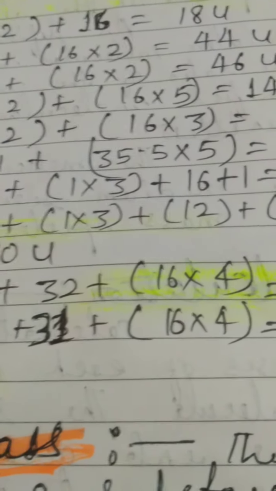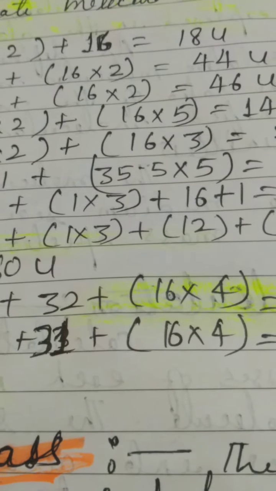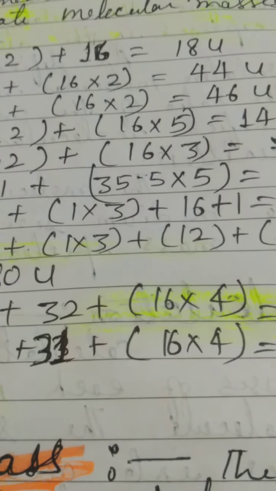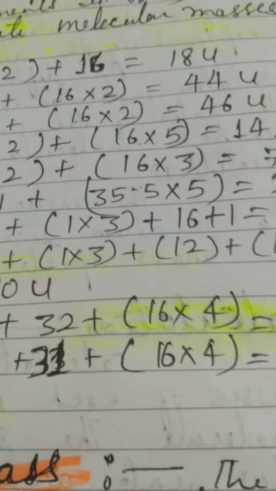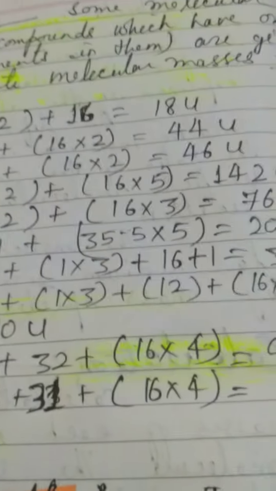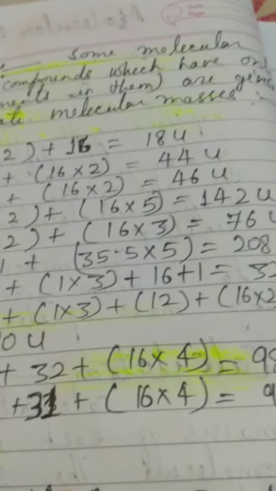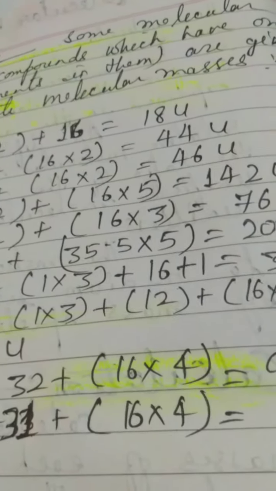See, this is your chlorine atomic mass, which is 35.5, not just 35, because there are 2 isotopes of chlorine which are abundant in our surrounding. One is chlorine 35 and another is chlorine 37. So its average atomic mass will be taken, because 35 is 75% and 37 is 25%. So you just can't ignore 25%, which is more than enough. That is why the atomic mass percentage is calculated, and it finally comes as 35.5.